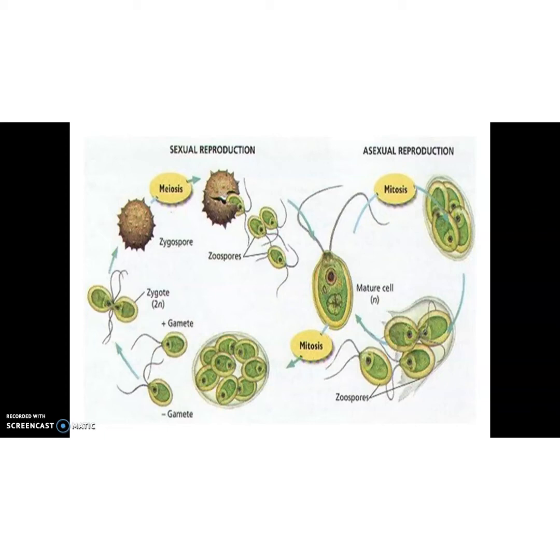And some organisms will not be like that. Both male and female gametes will be totally different, as the gametes of human beings. You just analyze the structure of sperm and egg. Totally different structures, isn't it? Those types of gametes are known as anisogametes. Clear? And in sexual reproduction, these gametes get fused and produce a zygospore, and they undergo meiosis and zoospores are produced, and the cycle continues. This is the mode of reproduction in algae.